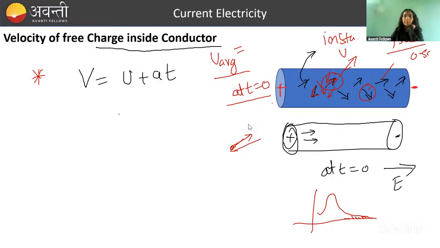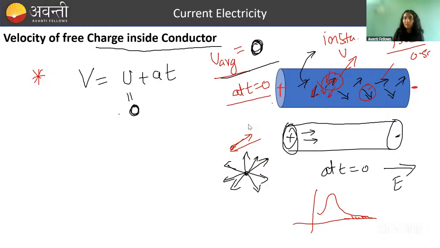If it is not clear, let me explain. Average velocity will be 0 because they are randomly oriented. This particular atom in a particular interval of time will have velocity in very different directions. So if you add all these random velocities, you will get 0. So u average initially is how much? It is 0. So what will be v average?